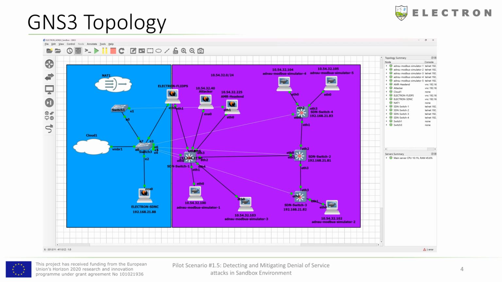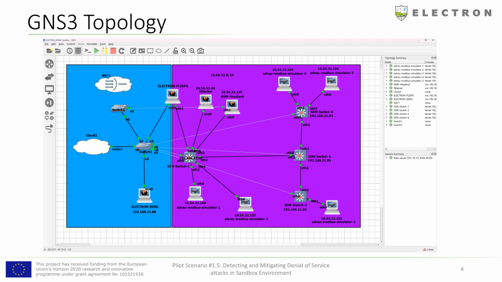This is the sandbox environment in GNS3, developed for this scenario. The purple subnet represents the Modbus-based OT network, and is completely isolated from other networks. The blue subnet represents the management network, and has access to the Internet. The ELECTRON SDN controller and dashboard connects to the management interface of the SDN switches, through a typical Layer 2 switch, and via the management network, according to the out-of-band management approach.